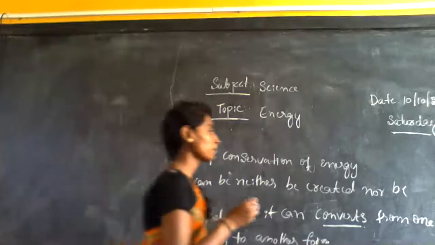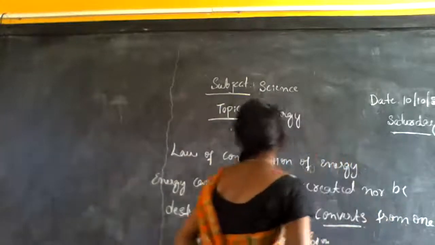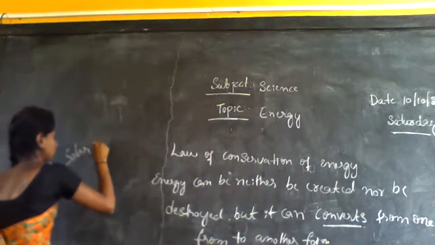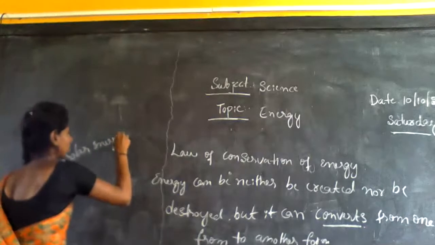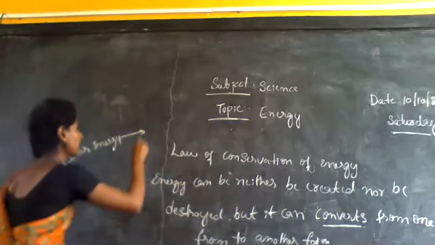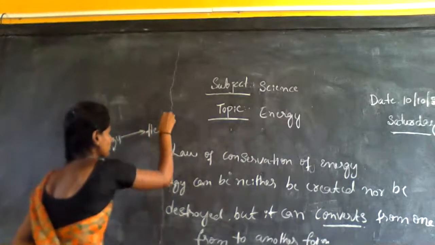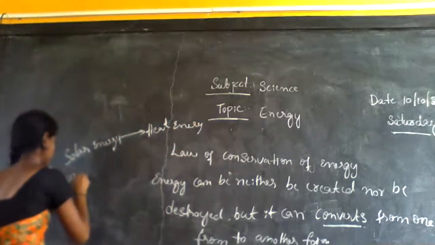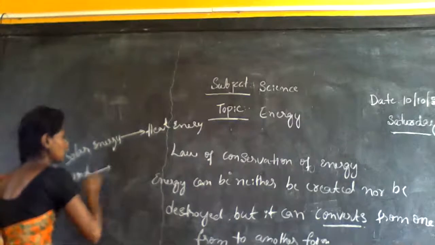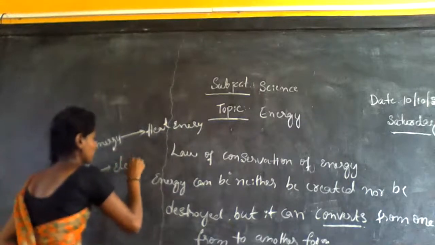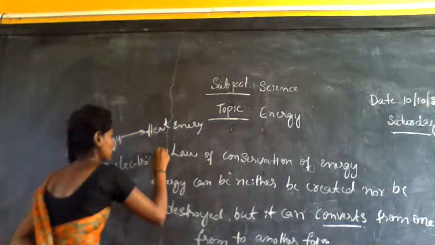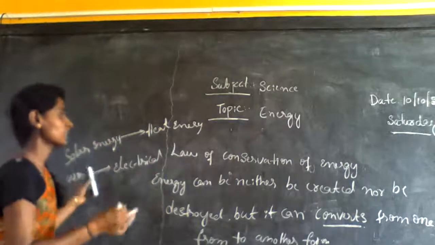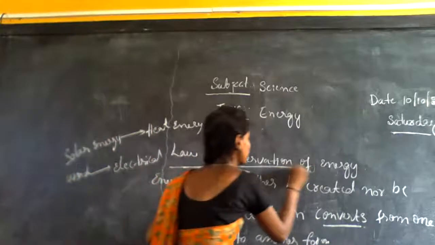For example, solar energy can be converted into heat energy. Wind energy can be converted into electrical energy. So we can convert one form to another form, but we can't create or destroy energy. This is the law of conservation of energy.